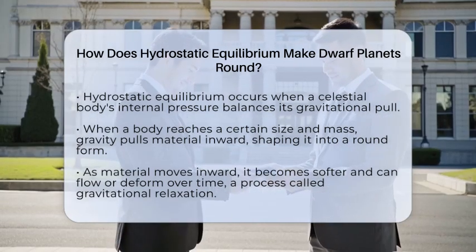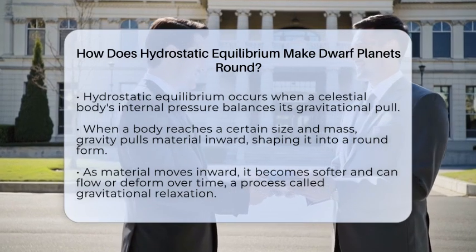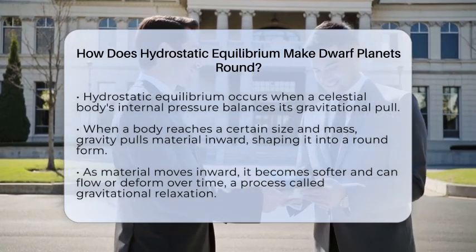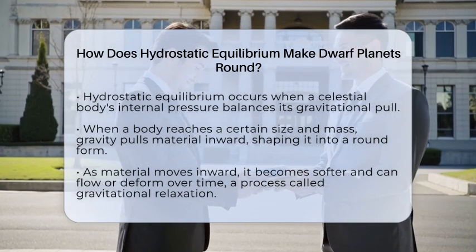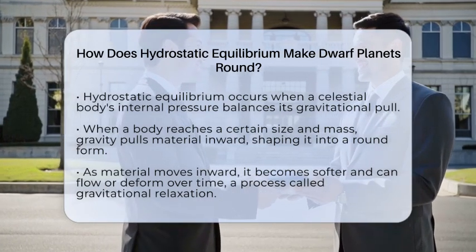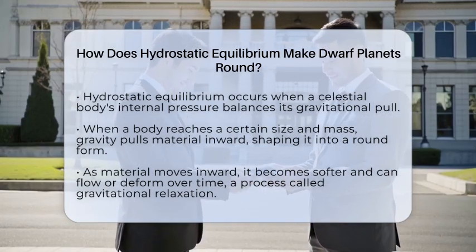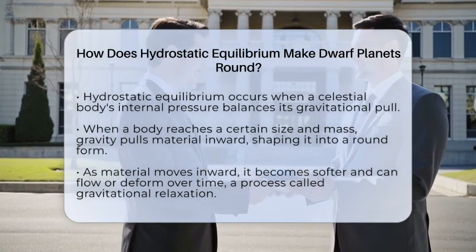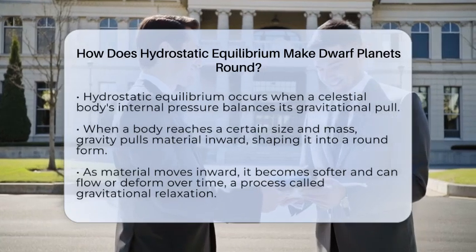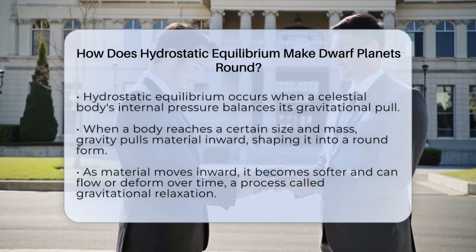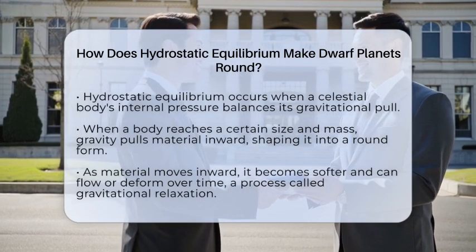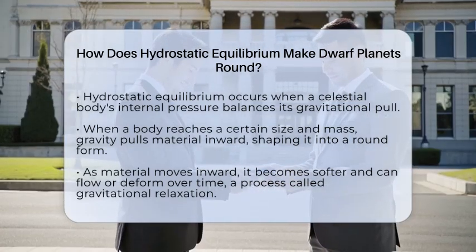When a celestial body reaches a certain size and mass, its own gravity starts to pull everything inward. This inward pull creates pressure inside the body. When the pressure balances the pull of gravity, the body is said to be in hydrostatic equilibrium. For dwarf planets, this means their gravity is strong enough to shape them into a round form.